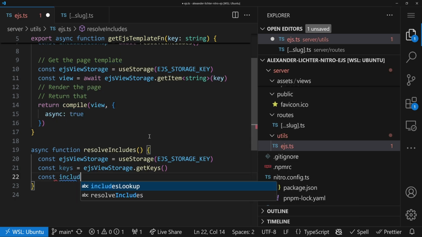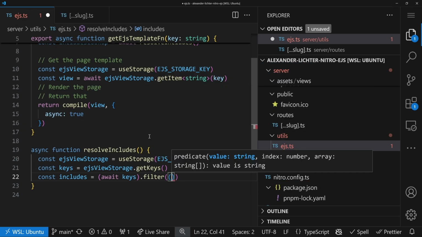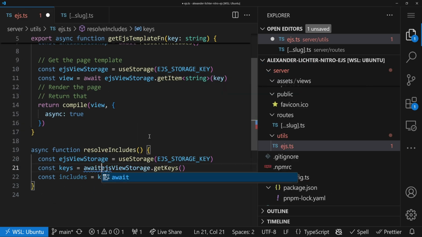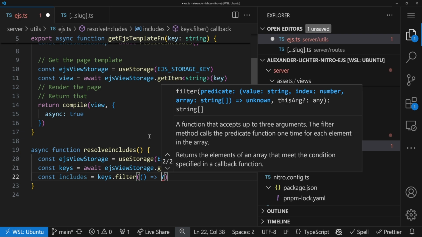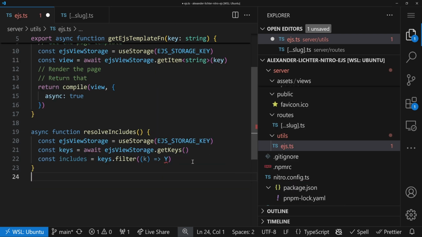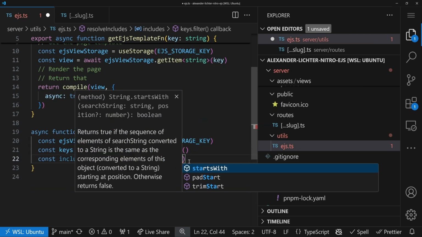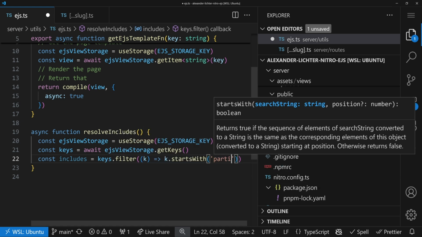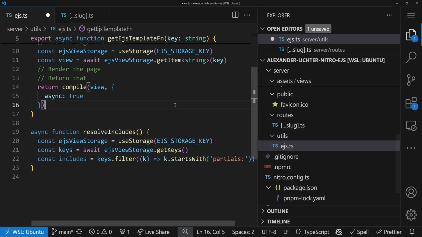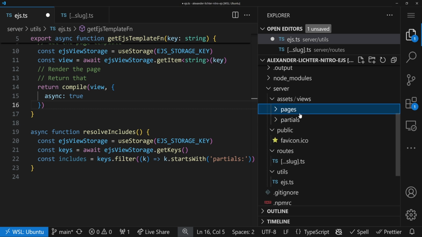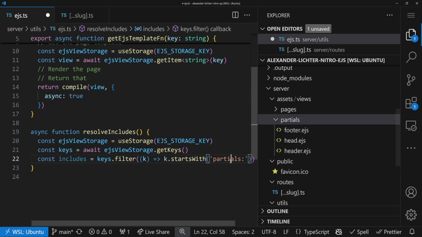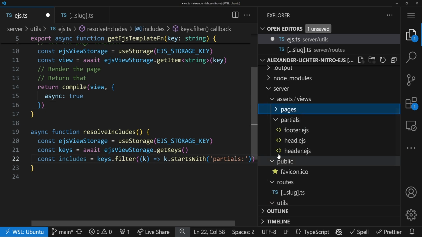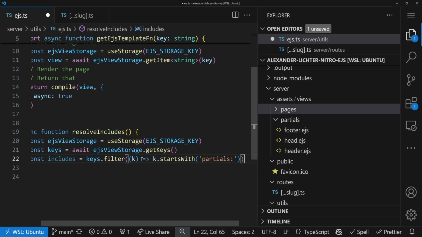And now we want to filter out the includes. So the includes in there are obviously all the keys that start, oops, yeah, we have to await that function. That's a good point. All the keys, okay, that start with pages. These are not the includes, but the ones that have the includes are actually the ones that start with partials. Because in our folder here, in our assets views, we have pages and partials. So they start with partials colon or pages colon. And in partials, they're all our includes. So we have these includes here.